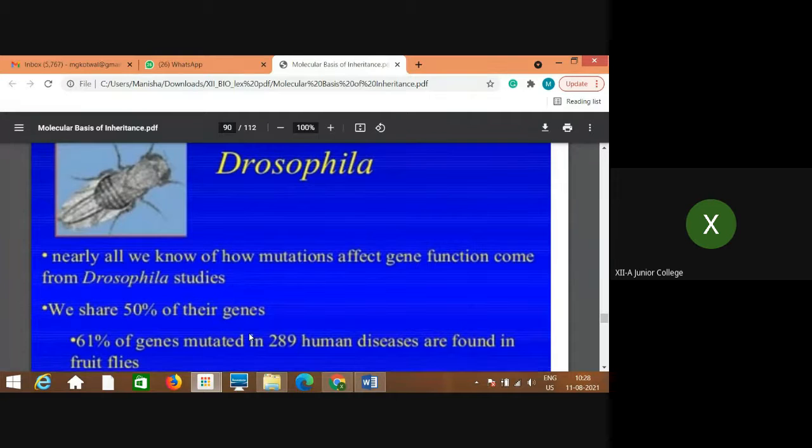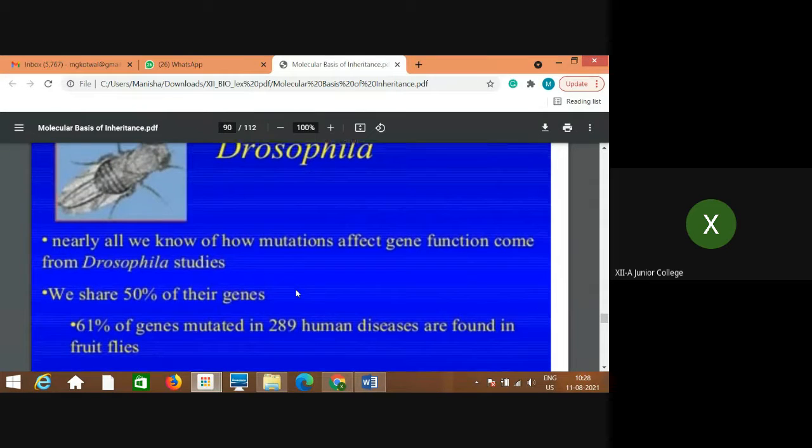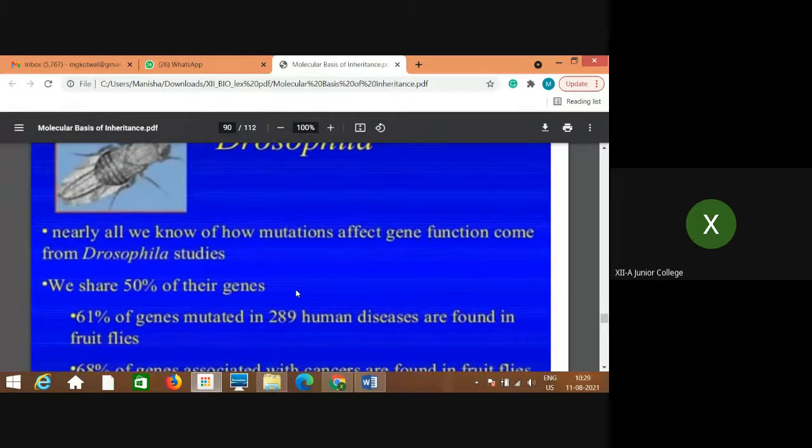From those studies, the functions of genes are observed, and how mutations affect gene functions. We share 50% of their genes; 50% of their genes are similar to ours.